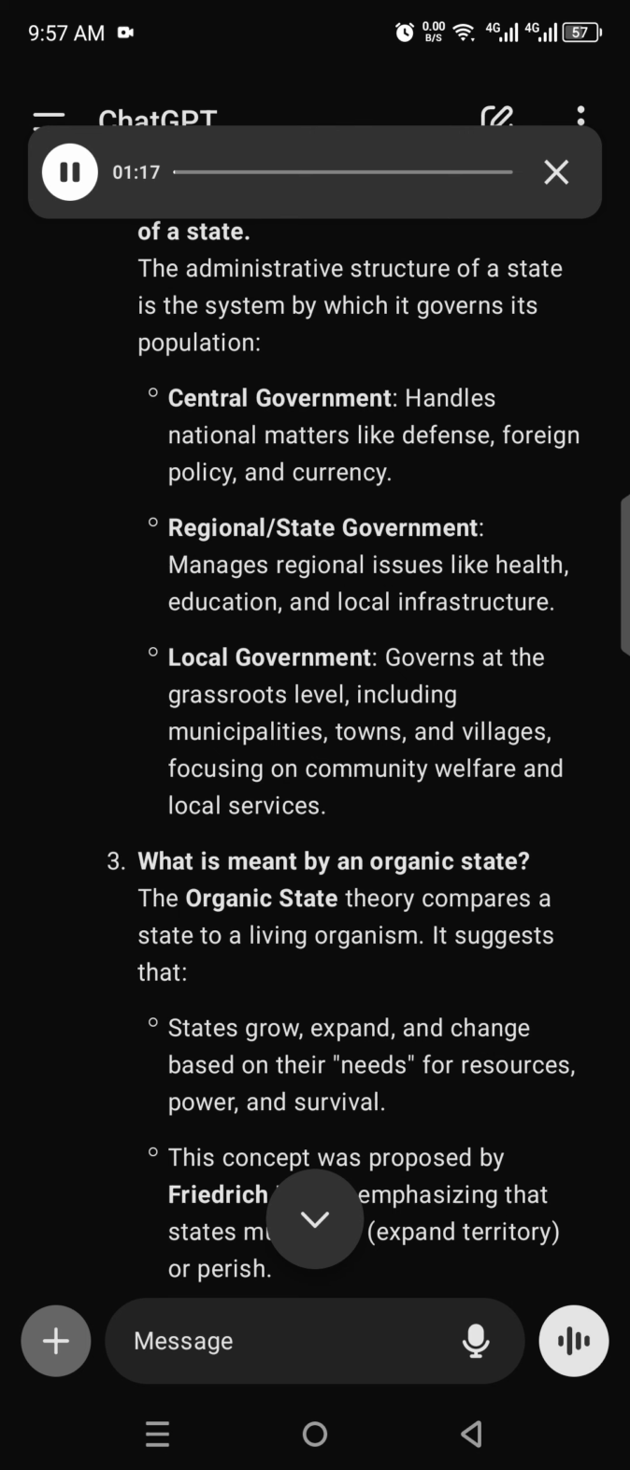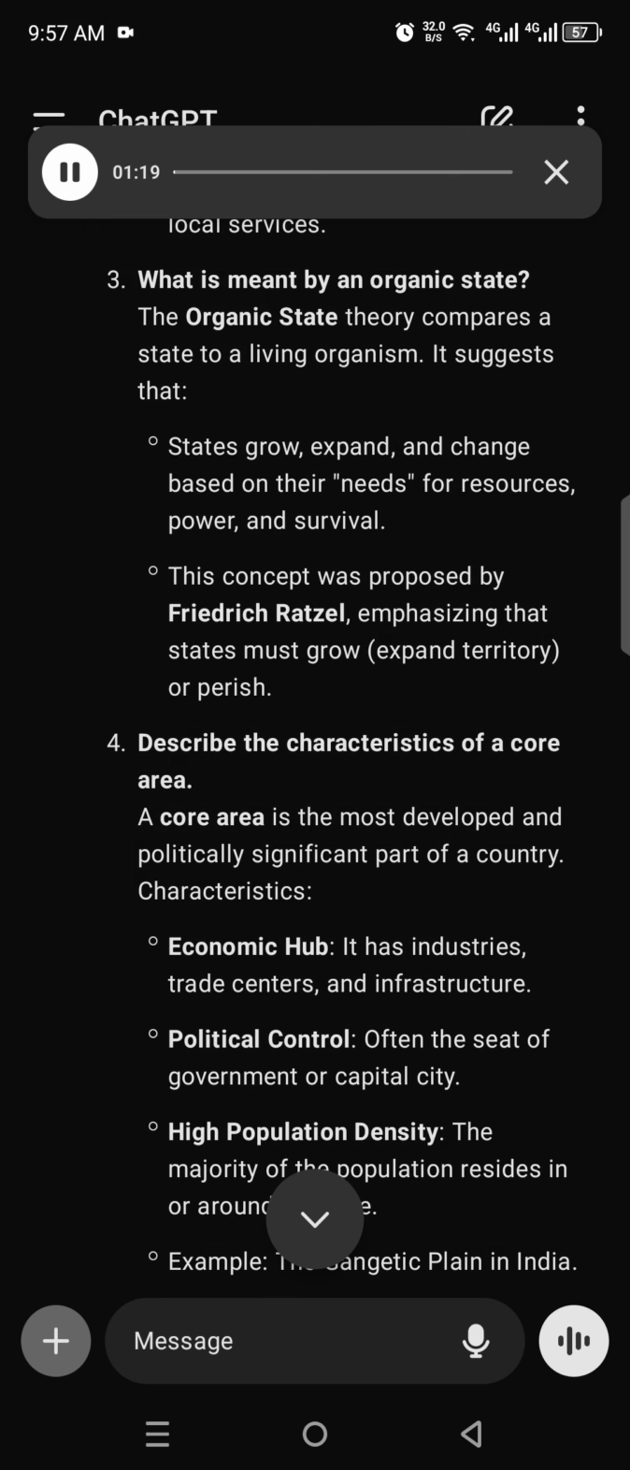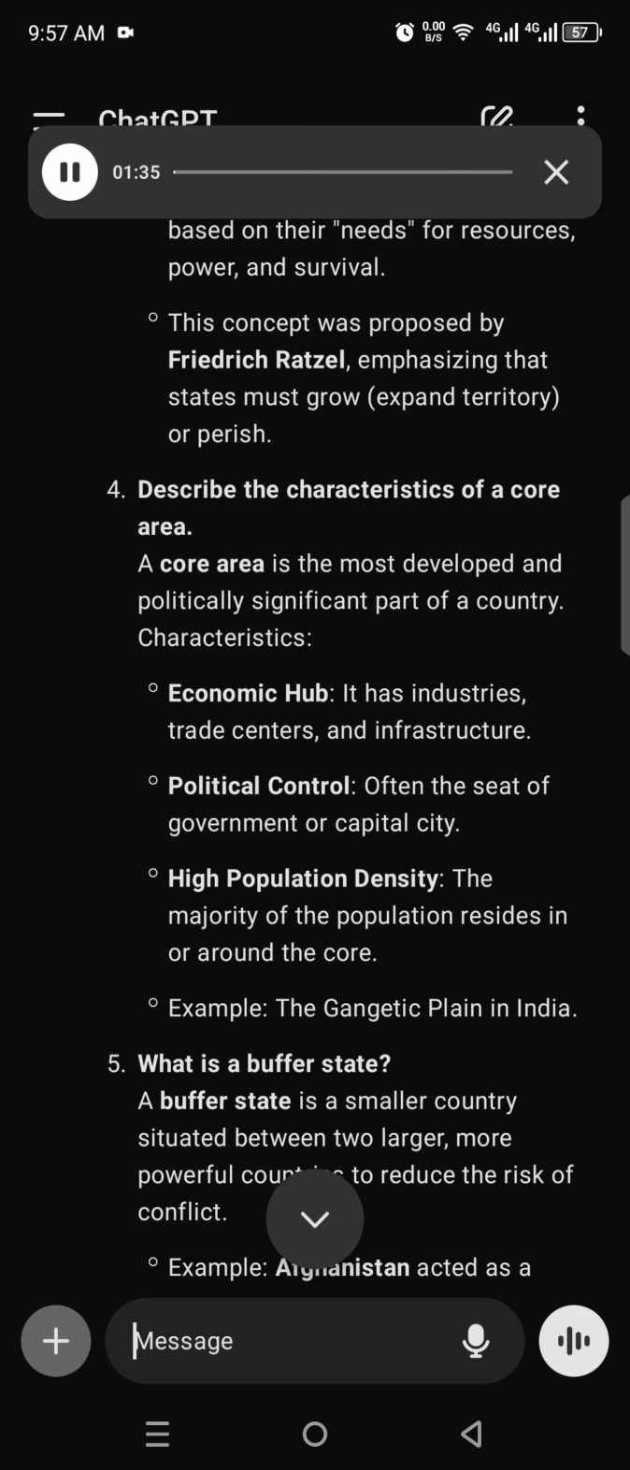It suggests that states grow, expand, and change based on their needs for resources, power, and survival. This concept was proposed by Friedrich Ratzel, emphasizing that states must grow, expand territory, or perish. 4. Describe the characteristics of a core area. A core area is the most developed and politically significant part of a country. Characteristics: economic hub. It has industries, trade centers, and infrastructure.